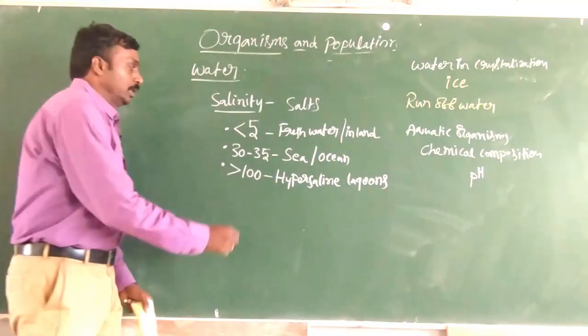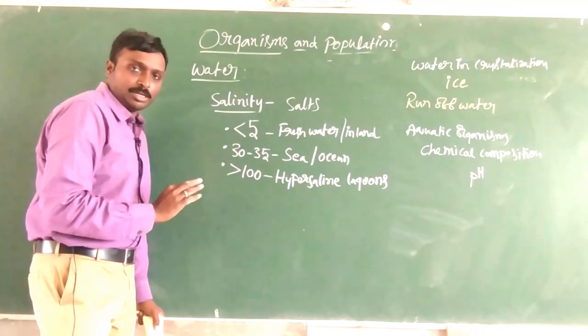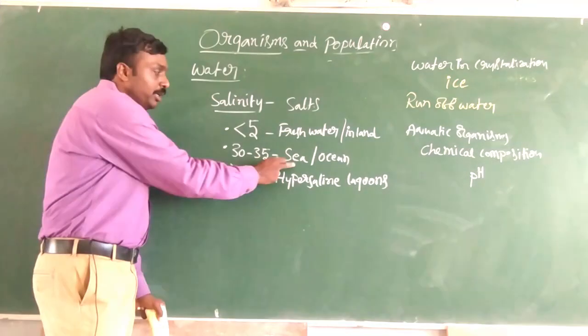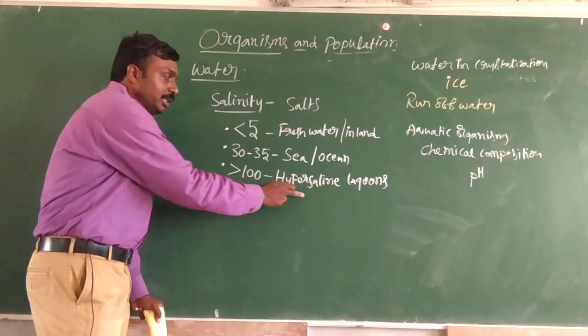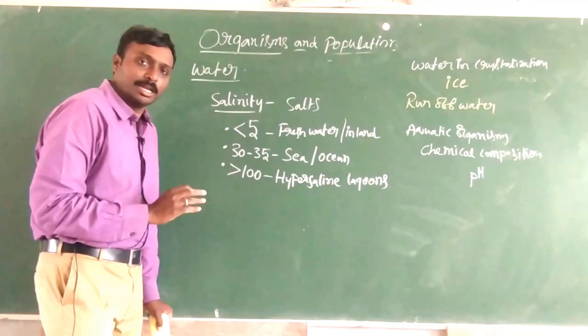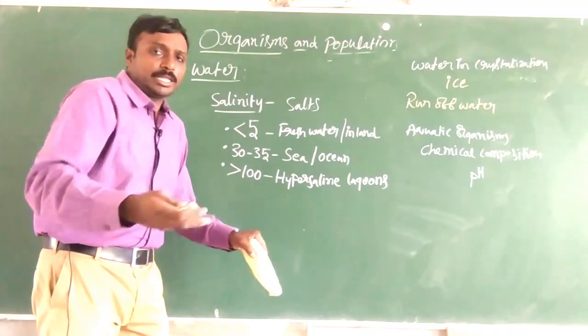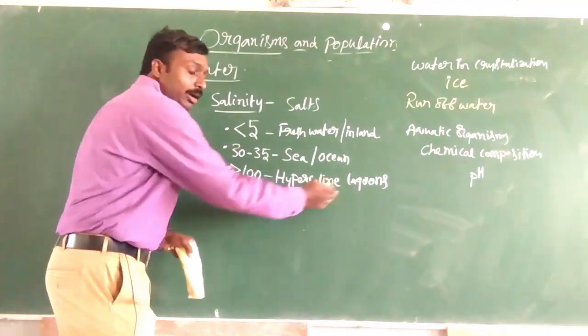So less than 5% in freshwater or inland waters, 30-35% in case of sea or ocean, and more than 100% in case of hypersaline lagoons. Lagoons are nothing but somewhat larger than lakes.